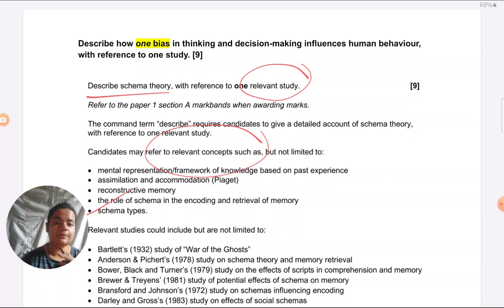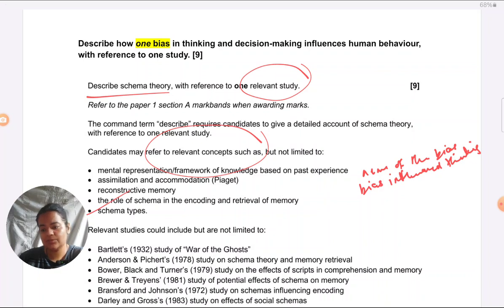So this is for schema theory, but instead of this, if it was cognitive bias, what they would be asking for is the schema, like there should be a bias. They would be looking for the name of the bias, how the bias influences thinking, and which system of thinking the bias is coming from, the association of the bias with thinking. It would be all about the bias.